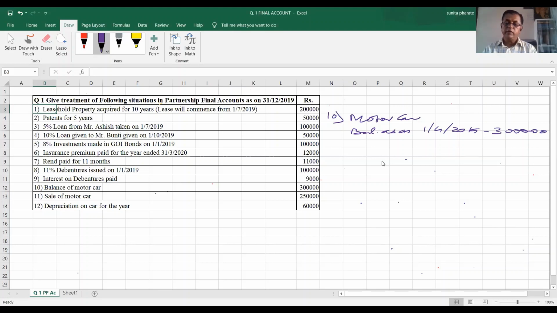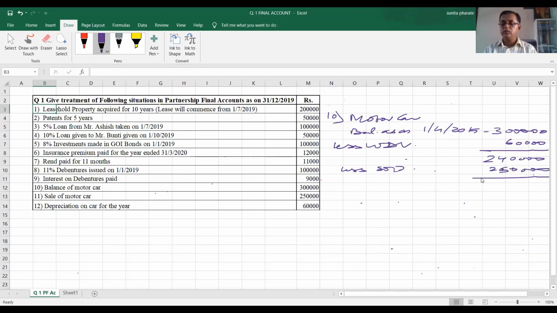Same car has WDV, that is, less written down value, rupees 60,000. Therefore, closing balance will be 2,40,000. Now, same car is sold during the year for rupees 2,50,000.